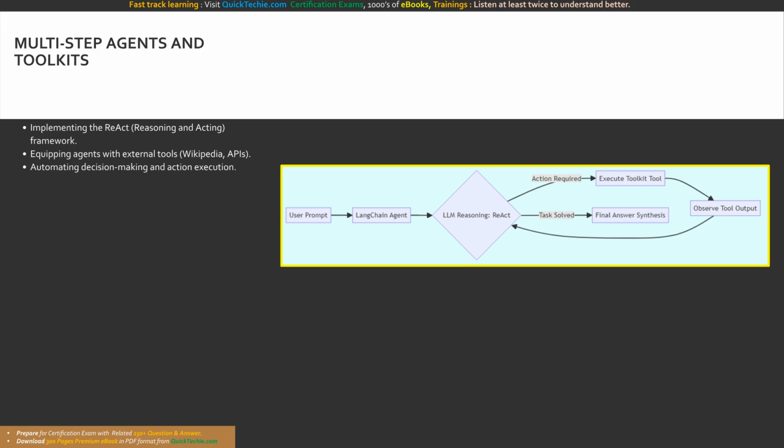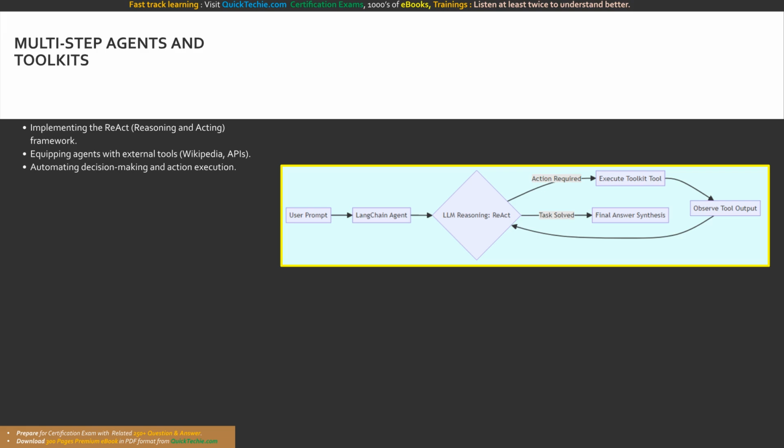We must now elevate our orchestration to the highest level of cognitive autonomy, LangChain agents. Unlike static chains, where the sequence of operations is hard-coded by the developer, an agent uses the LLM as a reasoning engine to dynamically determine which actions to take and in what order. How does this work? It relies heavily on the ReAct framework, synergizing reasoning and acting.